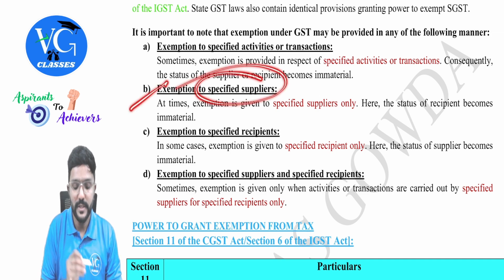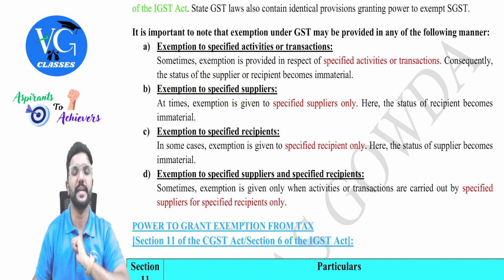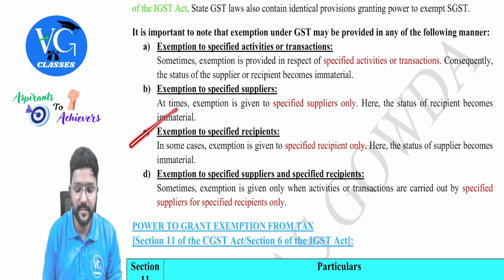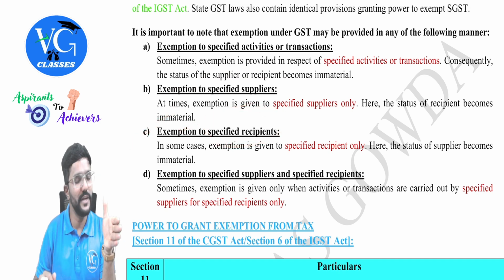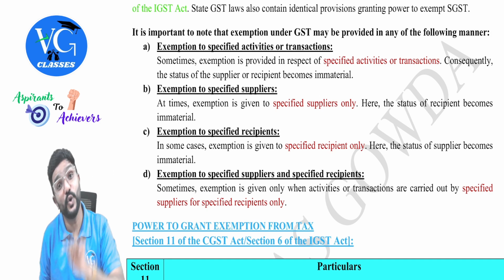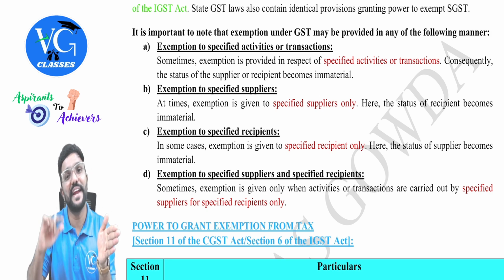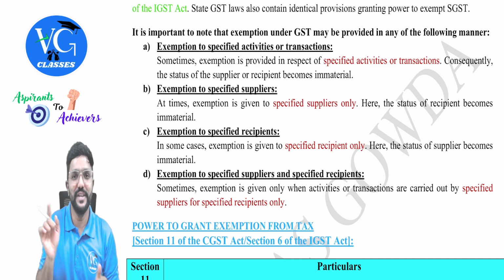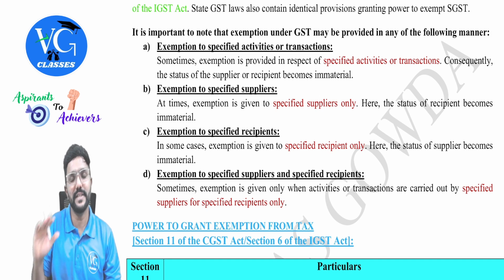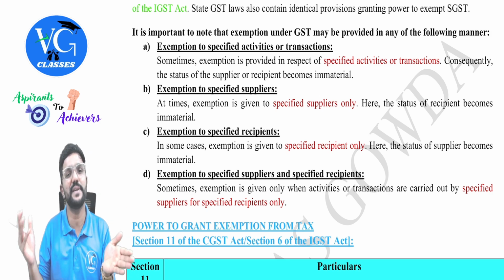Next, exemption to specified suppliers. For example, a few services provided by government are exempt. So only when the supplier is a government, they enjoy the exemption. Then exemption to specified recipients means only if the service is provided to them, it is exempt. For example, a few services provided to government, where government is the recipient, or a few services provided to an educational institution are exempt. So only if the recipient is so and so person, they enjoy the exemption. And if the recipient is enjoying the exemption, obviously for the supplier also it is not taxable. The supplier will not charge and collect tax from the recipient.